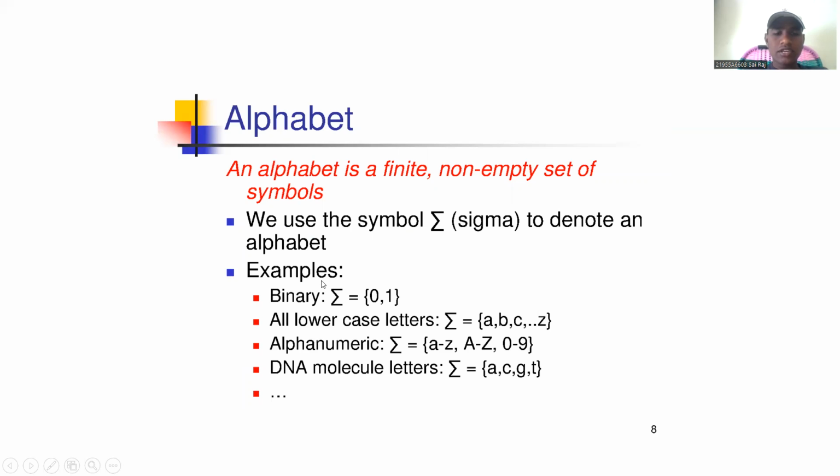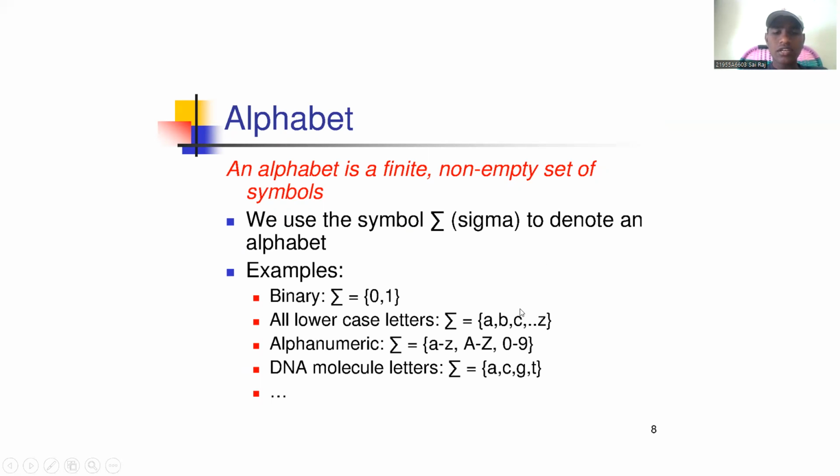We can understand this with examples. Binary means we get only zeros and ones, denoted in curly brackets using sigma. The symbols should be all lowercase here.